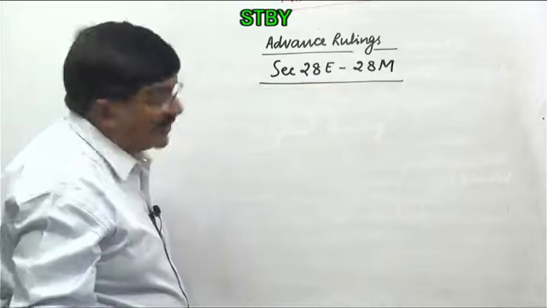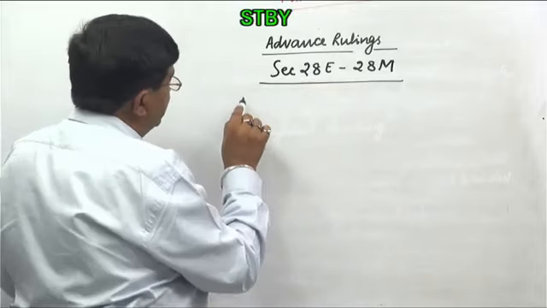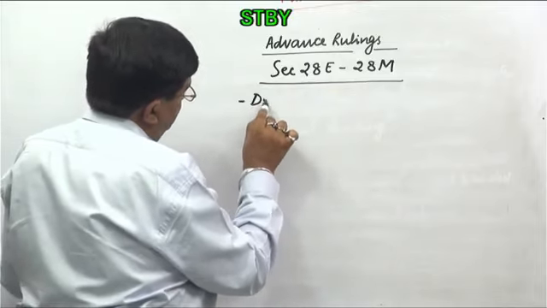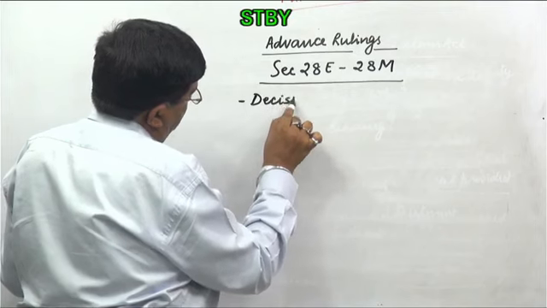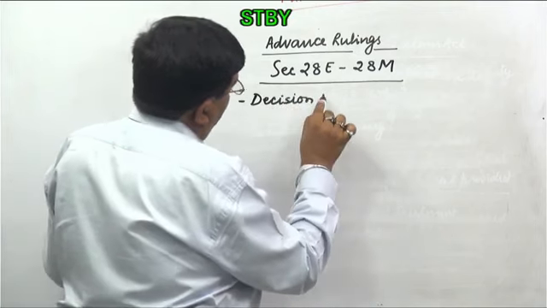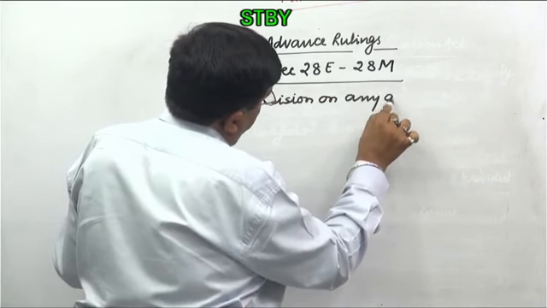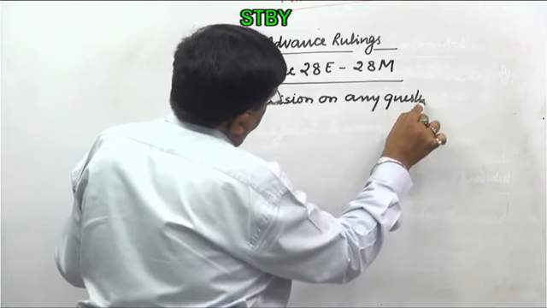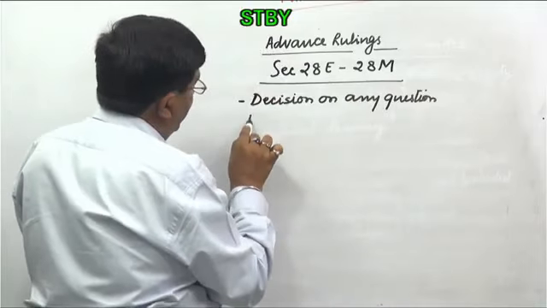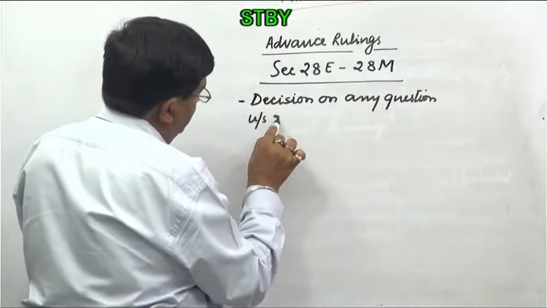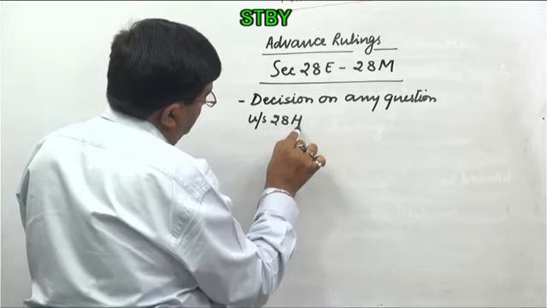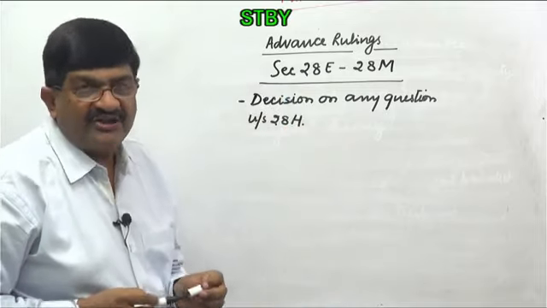So advance ruling means decision on any question under section 28H.